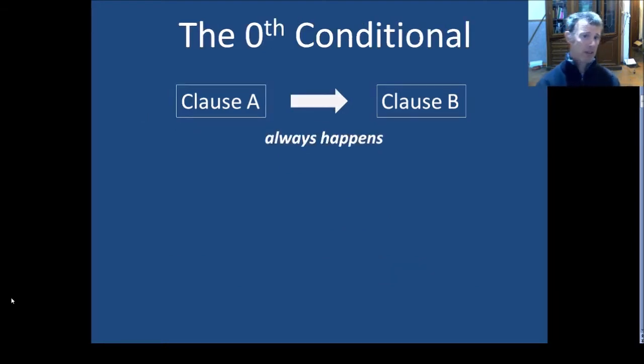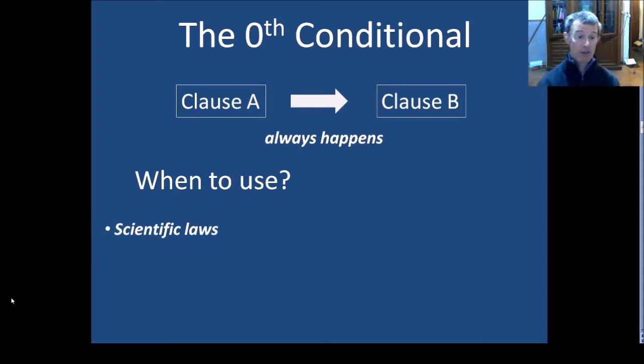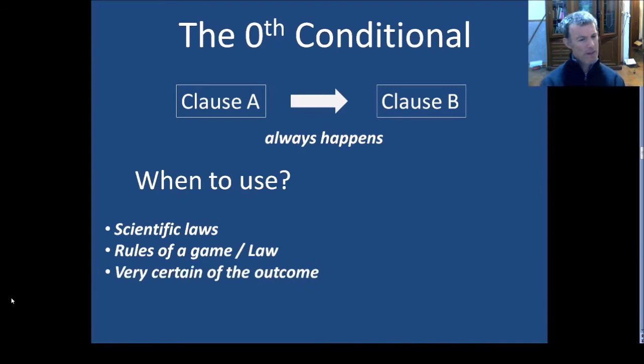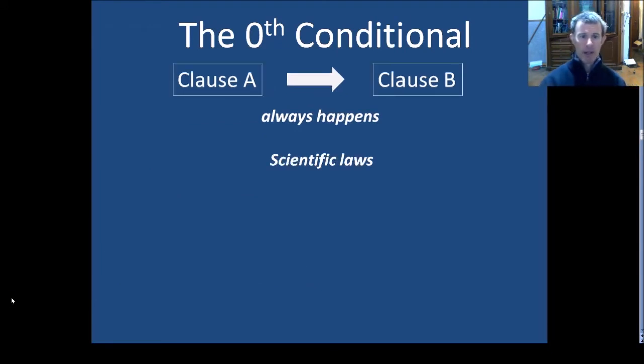The most fundamental conditional is not really a conditional, but it's called the 0th conditional because clause A always causes clause B. It always happens. When do we use that? Well, we use it in scientific laws when something certainly leads to something else. Maybe rules of a game or a law. And when we are very certain or confident of the outcome. So let's look at examples of the 0th conditional.